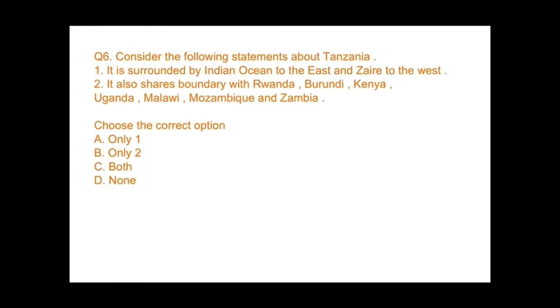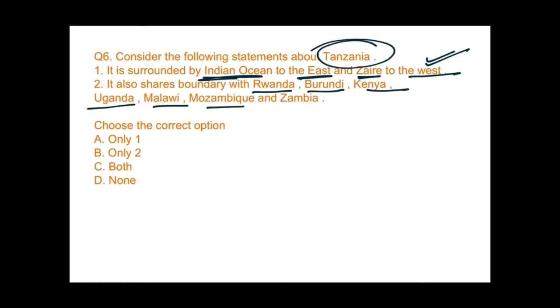Question number 6. Consider the following statement about Tanzania. I told you it is an important country of Africa. It is surrounded by Indian Ocean to the east and Zaire to the west. Yeah, it is very much right. It also shares boundary with Rwanda, Burundi, Kenya, Uganda, Malawi, Mozambique and Zambia. Yes, this is also the correct option. Answer would be both. C would be the correct option.